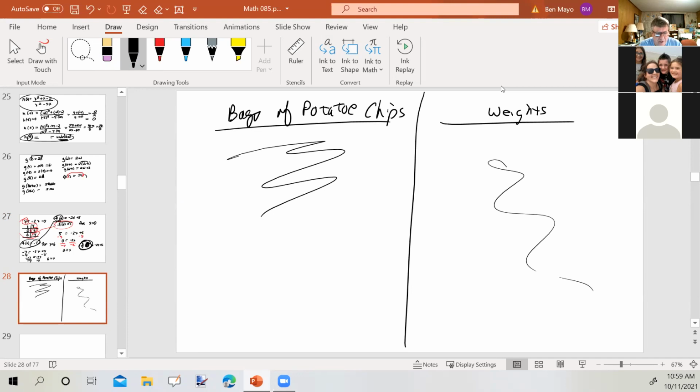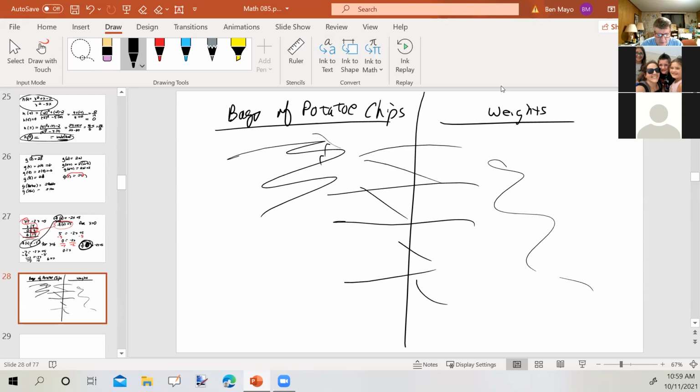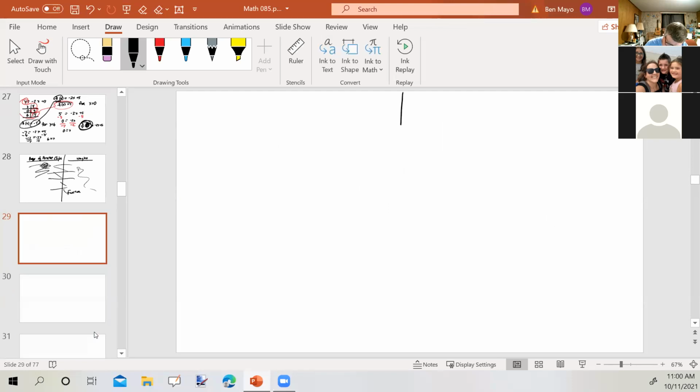So does this describe a function? The question is, does each bag have exactly one weight? Or would a bag of potato chips have two different weights? Now you could say, well, if you open it up and start eating the chips. No. Just at a given time, does each bag of potato chips have just one weight? The answer is yes. So this is a function. I know that was a little confusing. Sorry. Let's do a different one.